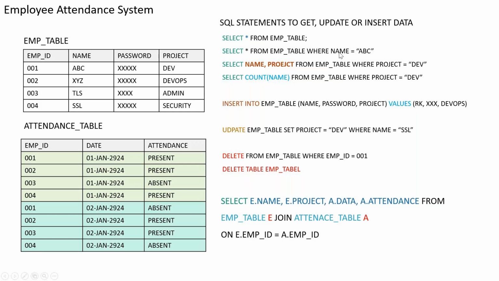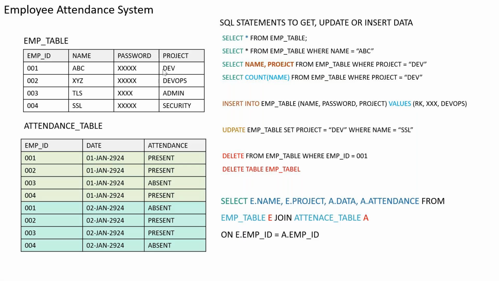Now in the next thing, as I mentioned, I have created 100 things here. But out of those 100 things, I don't want all the information. I want only basic information, only a few fields. Because here I'm talking about star, and star means it will give me all the fields I have. But in case I want only the name and the project name of the employee, and that too only from the project which is equal to Dev. So I want to see all the names and the project names of the people who are in this Dev project. What is the query?